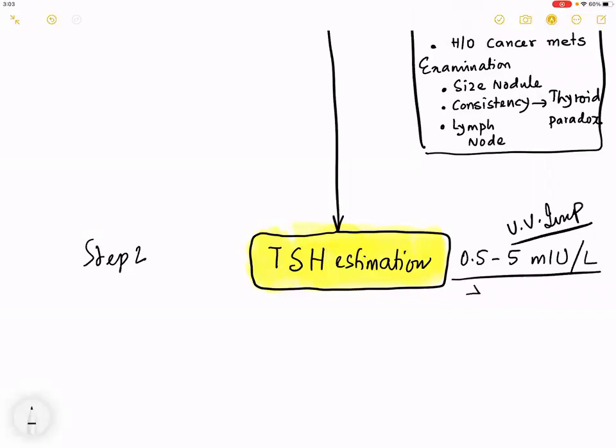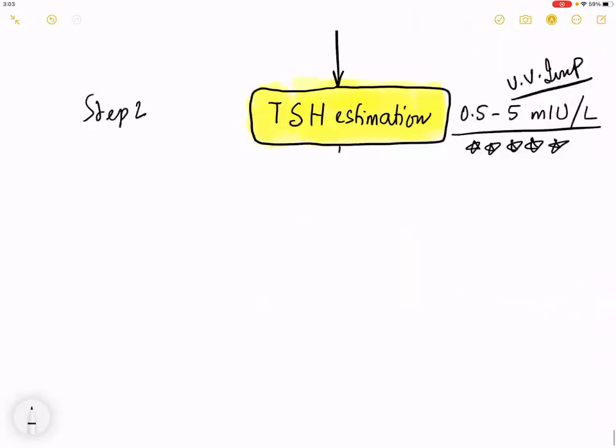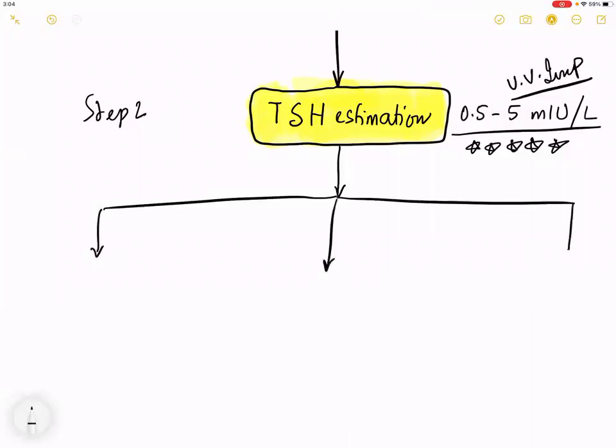Please give a 5-star rating. This is important in both medicine and surgery. If you want it tattooed on your hand, please do this tattoo. At least in surgery, medicine, pediatrics, gynecology, TSH has to be remembered by you guys. No discount. Now, based on the TSH estimation, you divide your patients into 3 groups in step 2. The TSH is low, TSH is normal, or TSH is high.